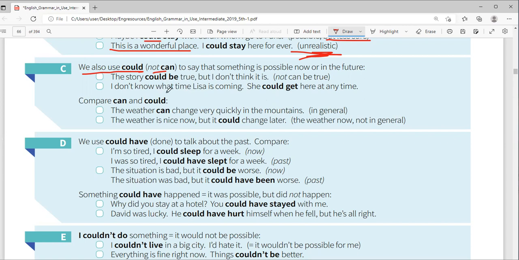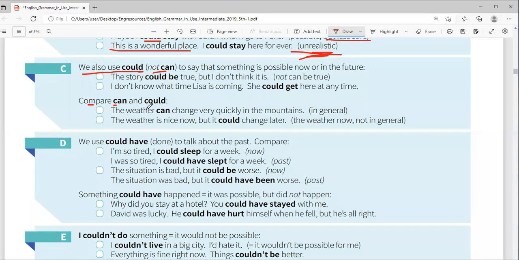You can also say it might be true. It may be true. They're all the same. So in this sense, could, may, and might are the same. It may be true. It could be true. It might be true. So they are the same. We'll come and see that.